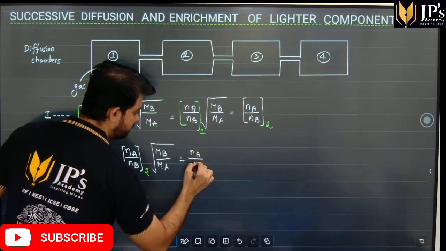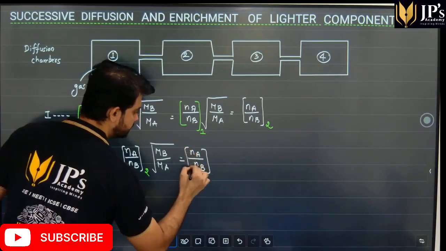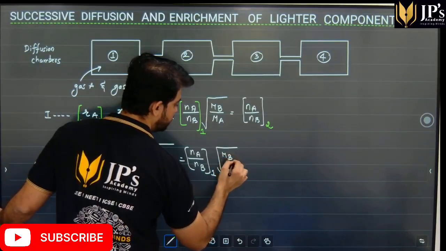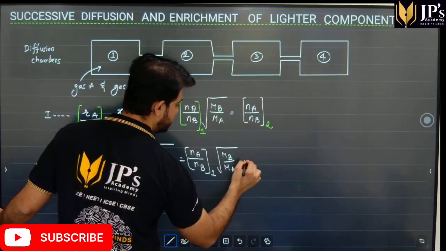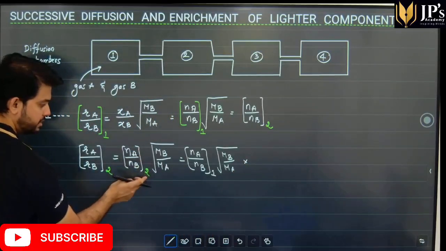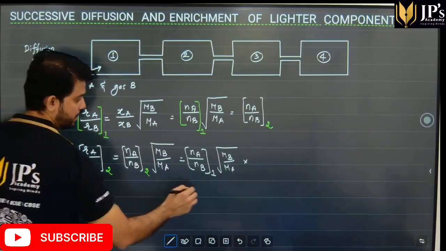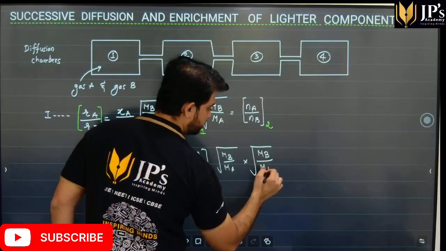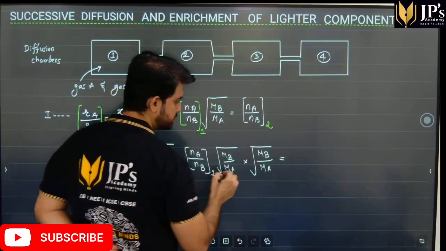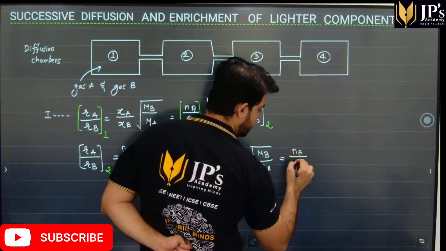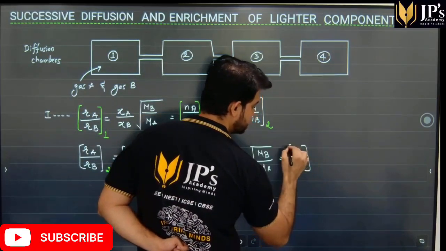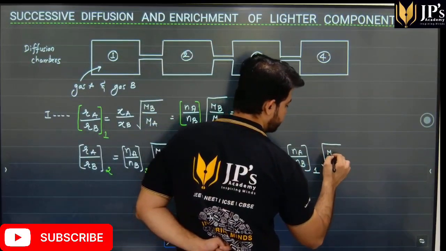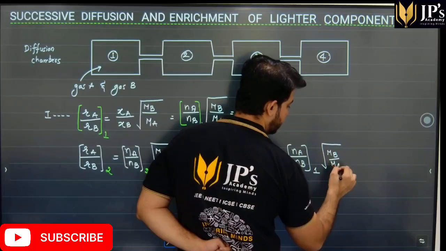Na upon Nb in the first chamber into the square root of molecular weight of gas B upon molecular weight of gas A into, so this was Na upon Nb in the second chamber, into, we already have molecular weight of gas B upon molecular weight of gas A. So that becomes the ratio of moles of gases in the first chamber into the square of Mb upon Ma.